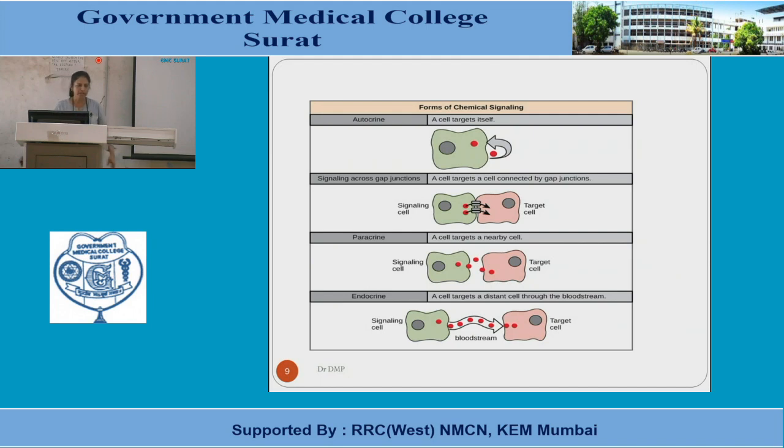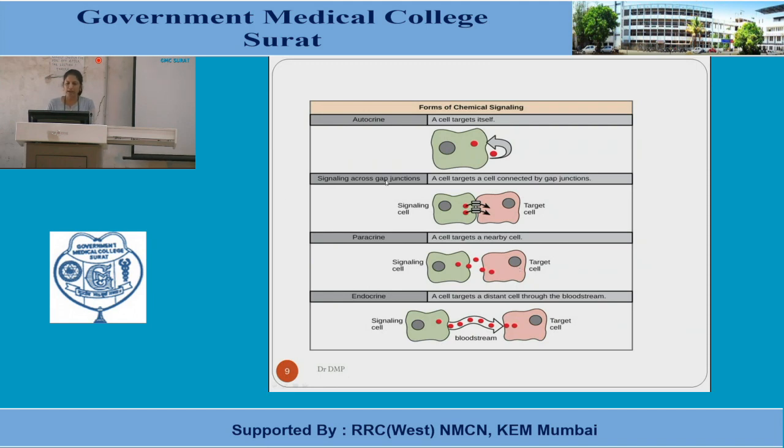Okay. Another mode is paracrine. What is paracrine? It acts on cells in a nearby position, not connected by the circulation, but the hormone reaches the target cells by diffusion. You can see in this picture there is a little distance between the two cells, the cell which secretes the hormone and the target cell. So from the endocrine cell, the hormone enters the interstitial space between the two cells. By diffusion, it enters the target cells and performs its task.